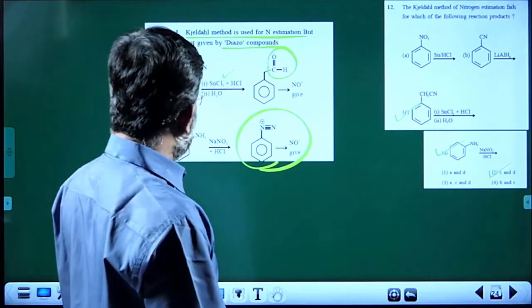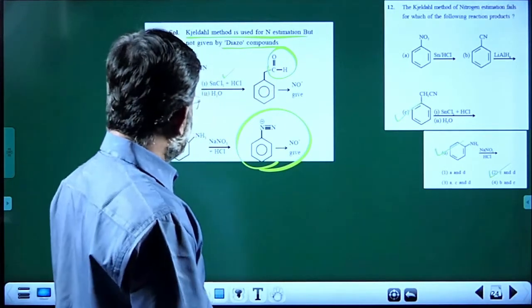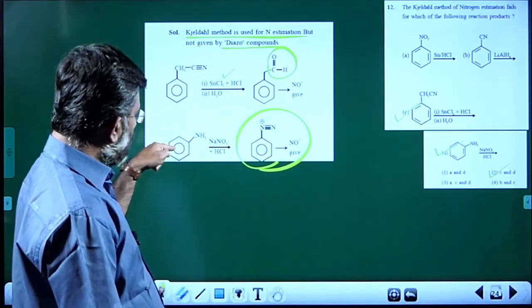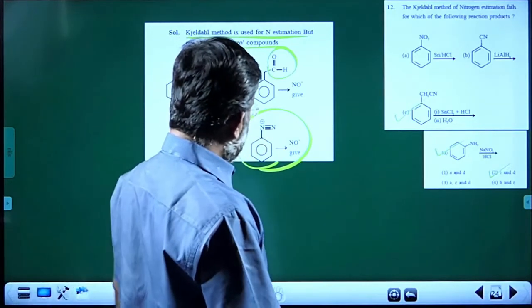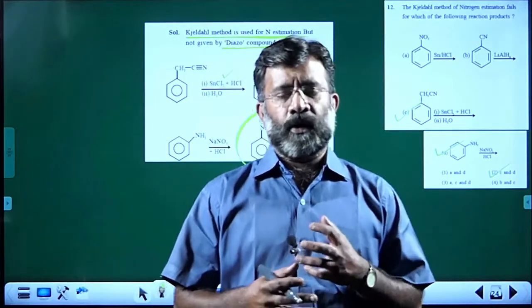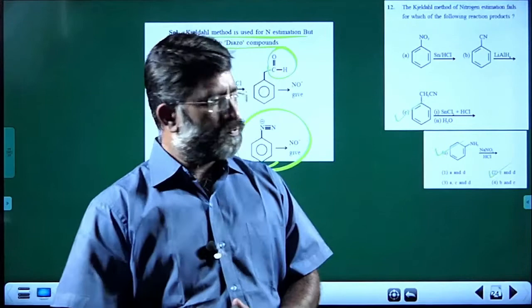What is the problem with C? You are going to get an aldehyde, not applicable. And with D, it is an aromatic amine, aniline, which is going to give a diazonium compound, and in a diazonium compound, nitrogen cannot be quantitatively converted to ammonium sulfate.